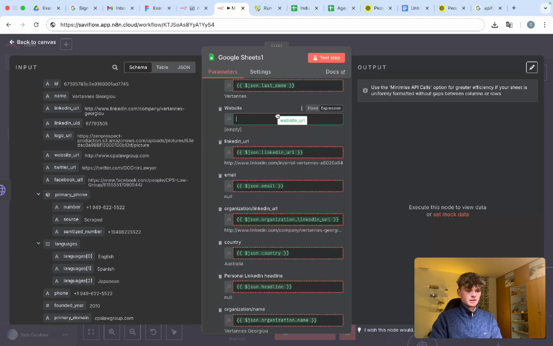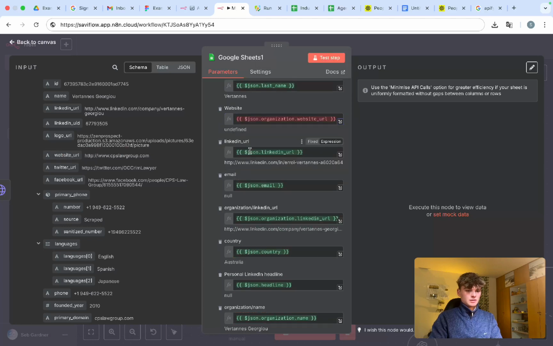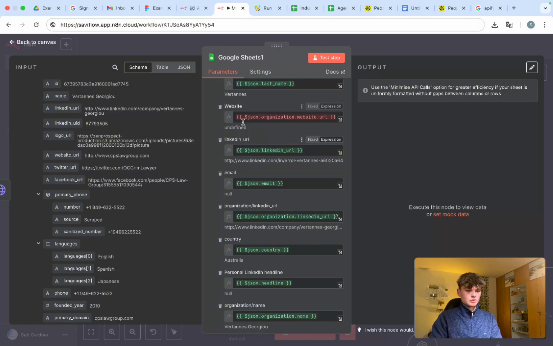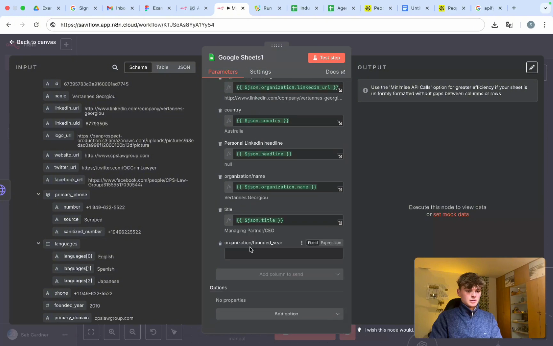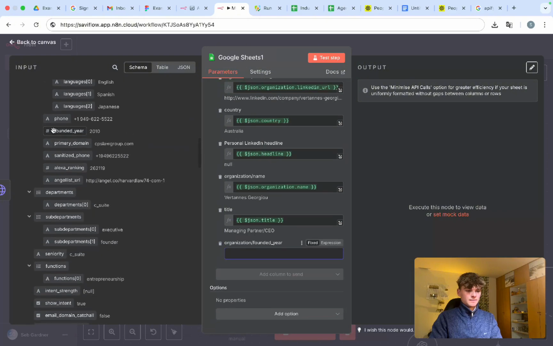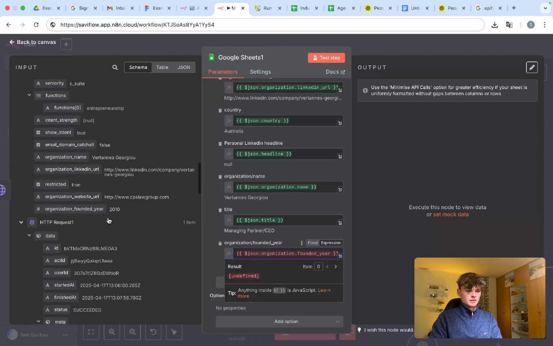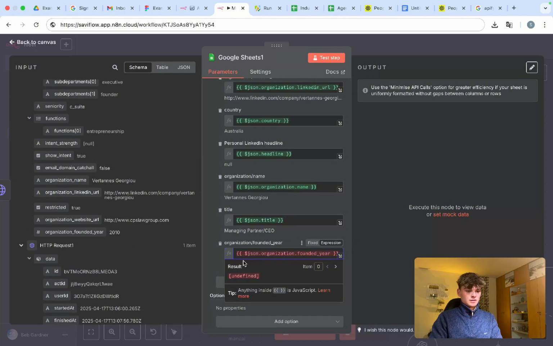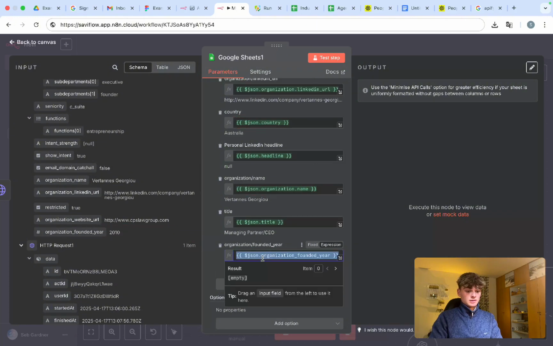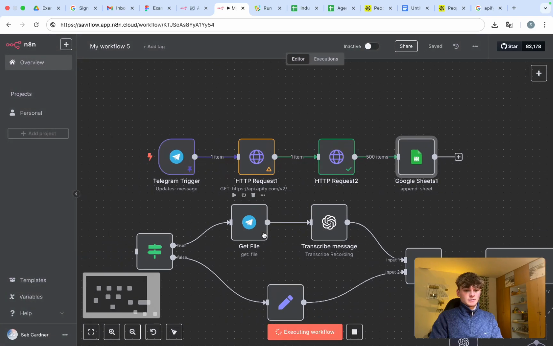I might just leave it and see what happens, because I'm not sure why that would happen. Organization founded year, also undefined. Let's see if this founded year, which is the same value, still says undefined. Okay, let's just see what happens.